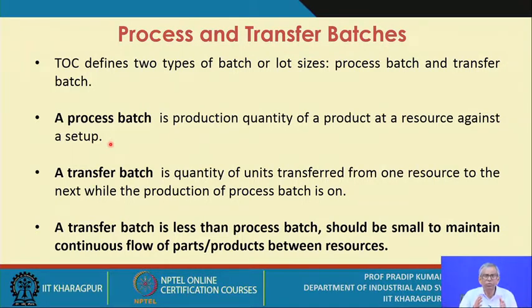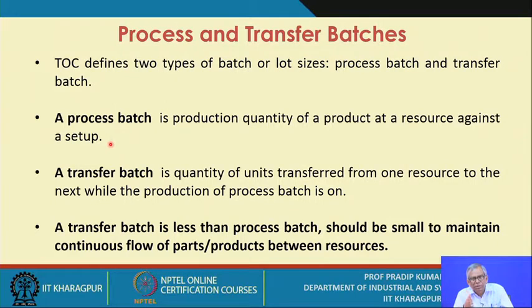So one approach could be that first you produce 500 units in 4 hours, and then once the 500 units are produced, you send these 500 units in one shot to the next stage. So that is the approach. Obviously the flow is disturbed.